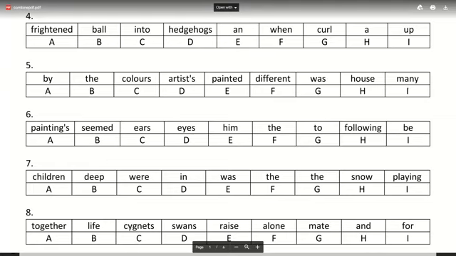Frightened, ball, hedgehogs, curl up. Number 4, you don't start with hedgehogs, you start with when. I've given you a hint. Now try doing it. All of you are getting it wrong for number 4. Try doing number 4 again, all of you. It starts with when.